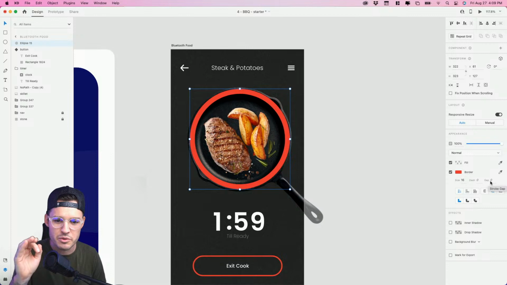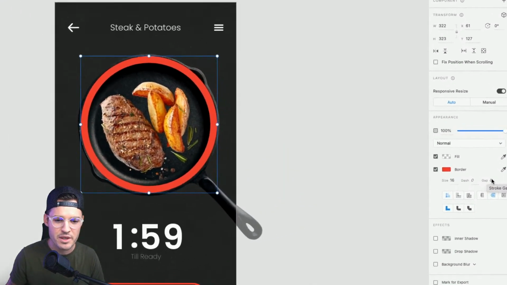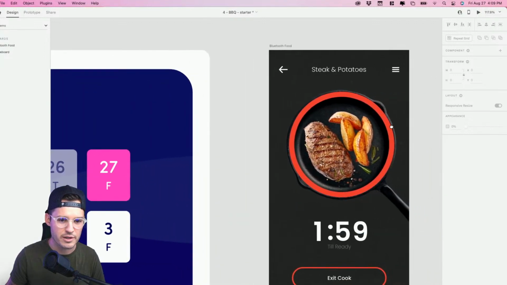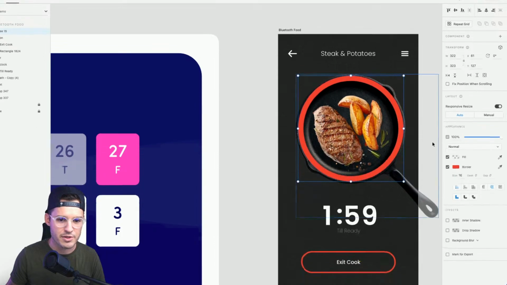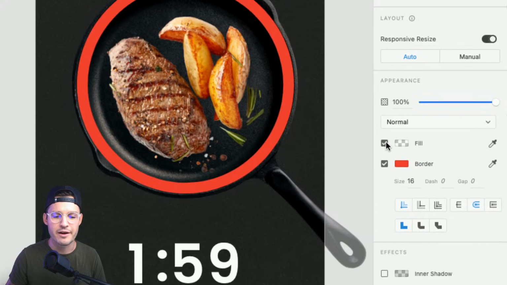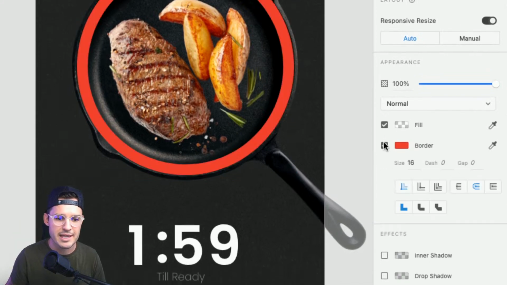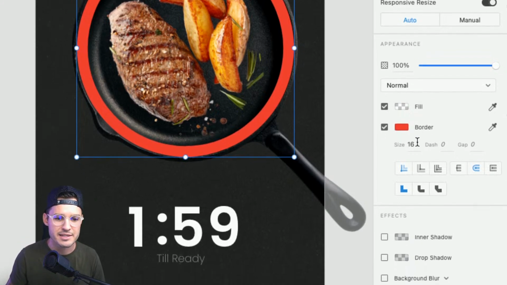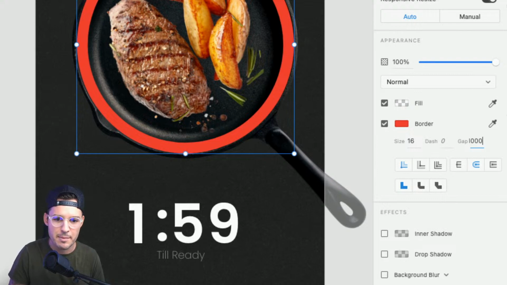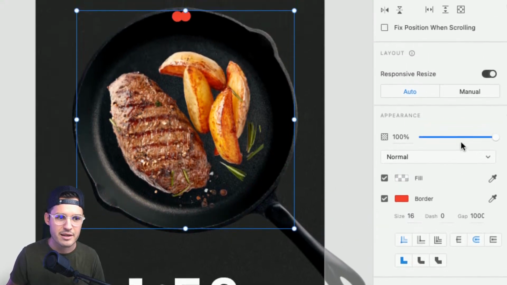I'm gonna introduce you to the border gap trick right now if you don't know it. I'm just gonna scoot this over so we can focus together, all right? Let's go back to my circle, and I'm gonna zoom in a little bit so you can see it. Now, we have a fill on there. You can't really tell it's there, but we also have this fantastic border. That's what we're going to be manipulating right now. We have a size of 16 pixels for the stroke width. But what we want to do is take our gap all the way up to 1,000. I'm going to type 1,000 in there, press enter, and see what we have at the top. We just have a little tiny dash there, okay?